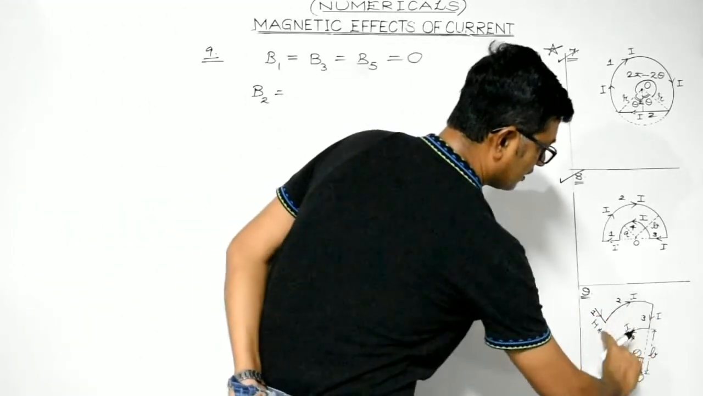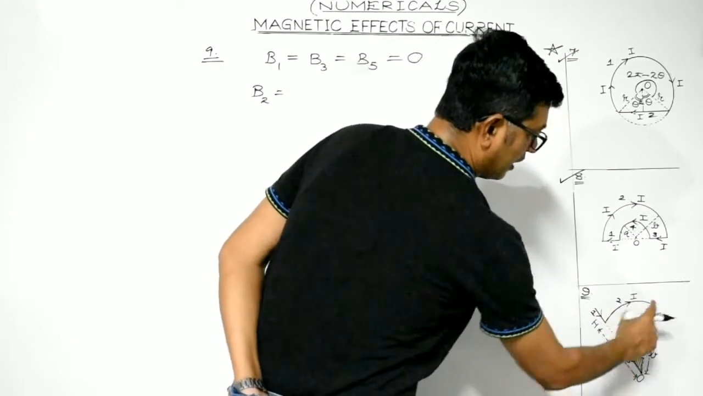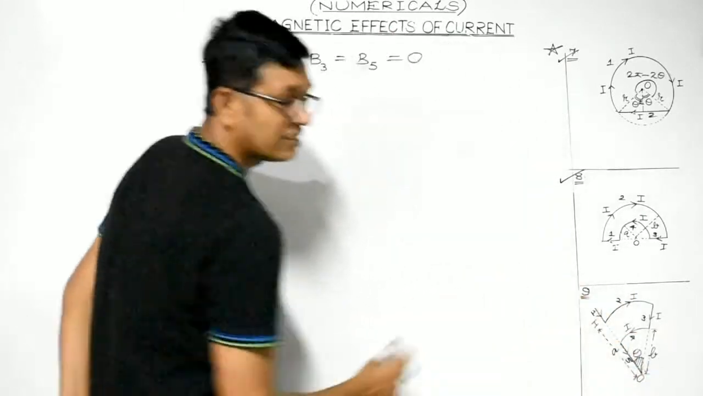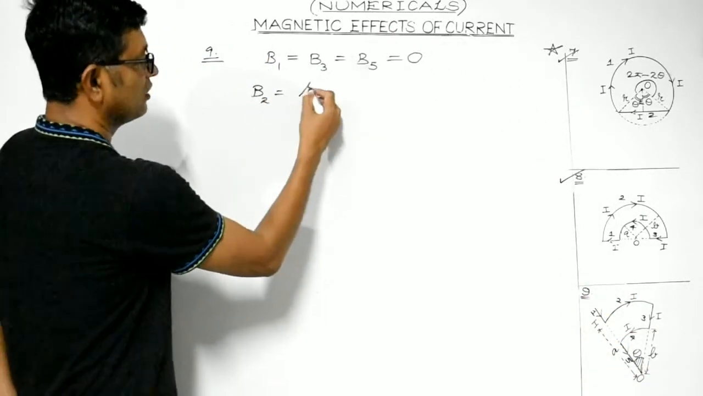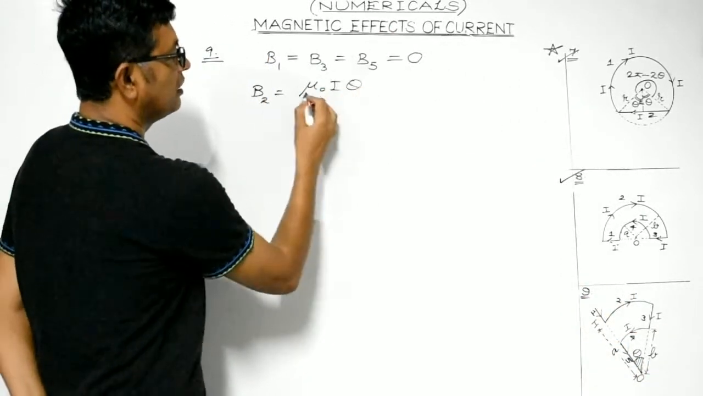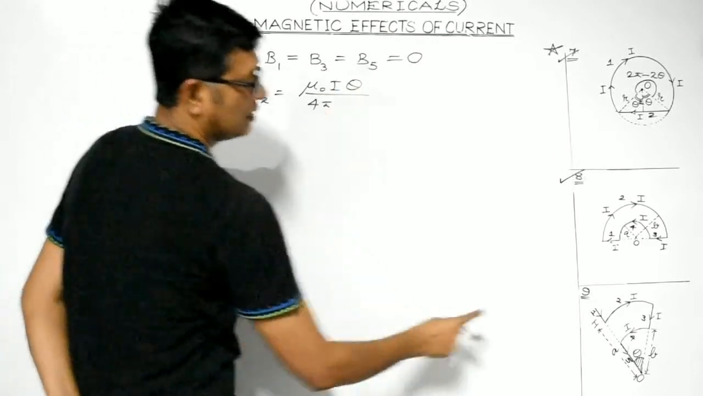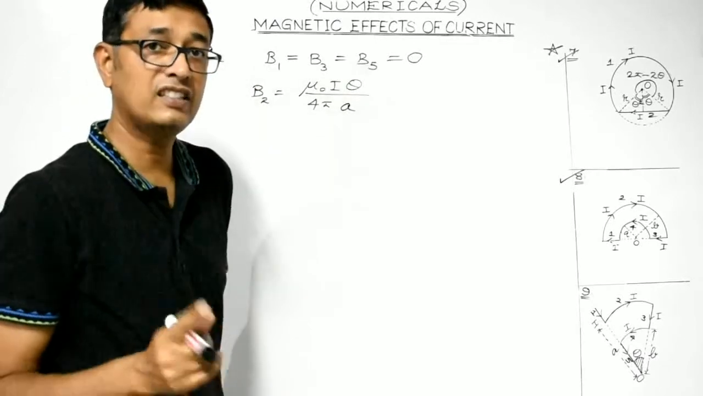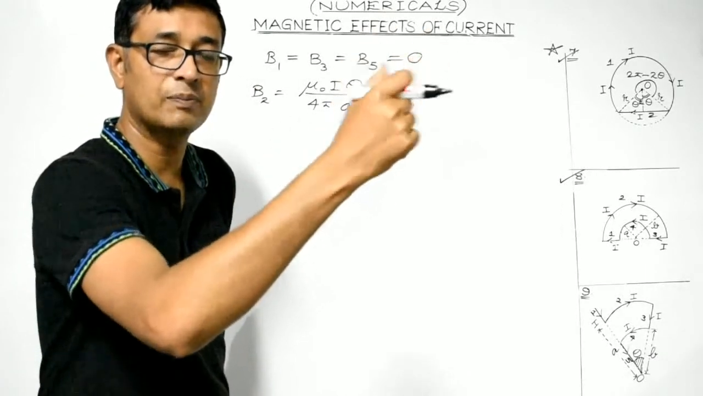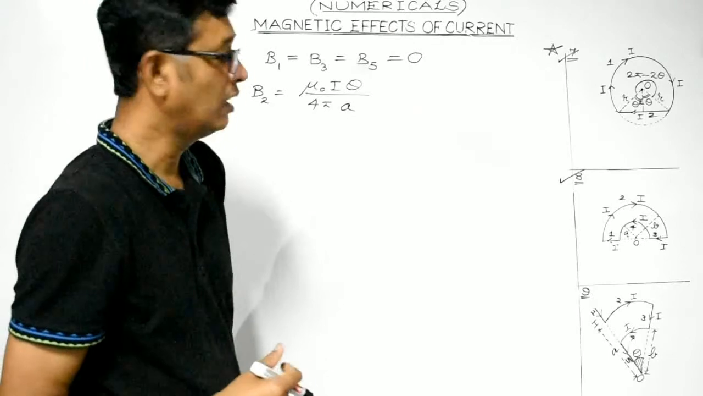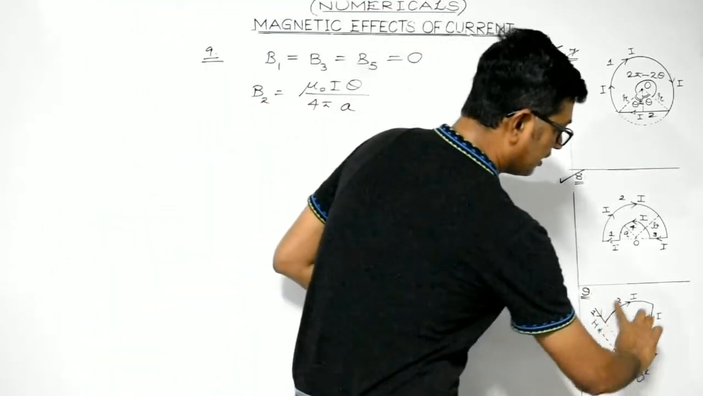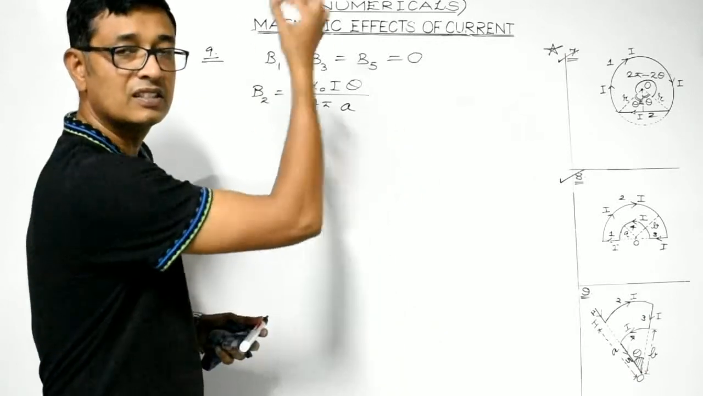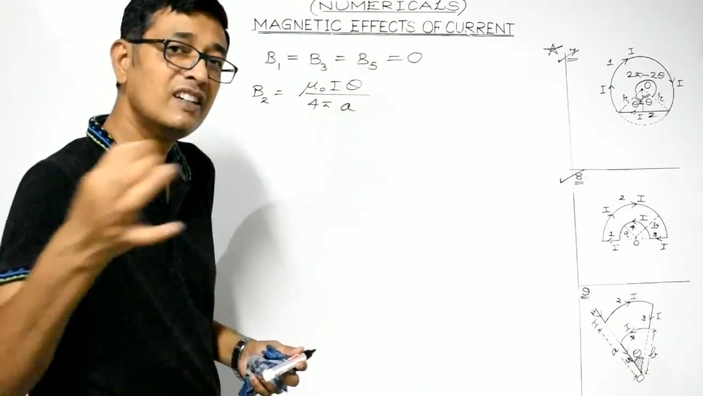Okay, B2. Now, this current carrying arc is of radius A and it is subtending theta at the center. So what's the formula, students? Mu naught I theta divided by 4 pi radius. Radius is A. This is the formula. Theta is the angle which this current carrying arc subtends at the center. What about its direction? It's clockwise. Clockwise means the direction of the magnetic field at the center would be directed inwards.